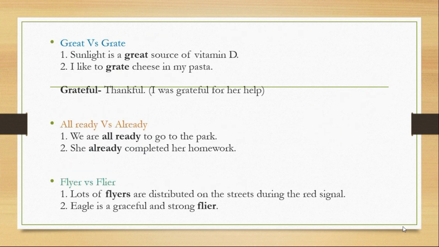The next homophone is great. The first one is great. You have heard Alexander the Great. Great means जो good से भी ऊपर है वो great है. The next, grate, is to reduce into smaller size. When it is made into smaller size by rubbing it, it is called grate. Let's grate some cheese, if you have heard. Sunlight is a great source of vitamin D. So it's a very good source of vitamin D. That's why I'm using this great. I like to grate cheese in my pasta. So we use a grater to grate the cheese.